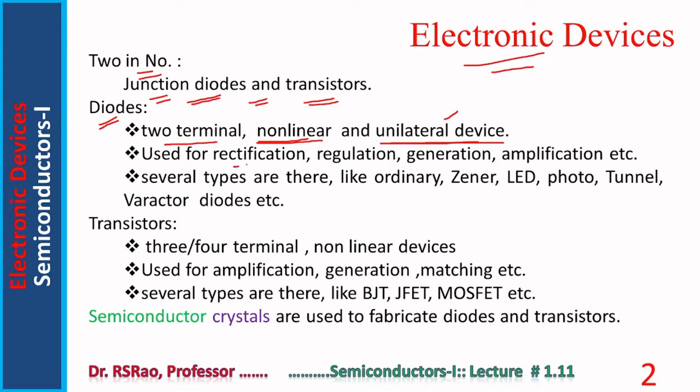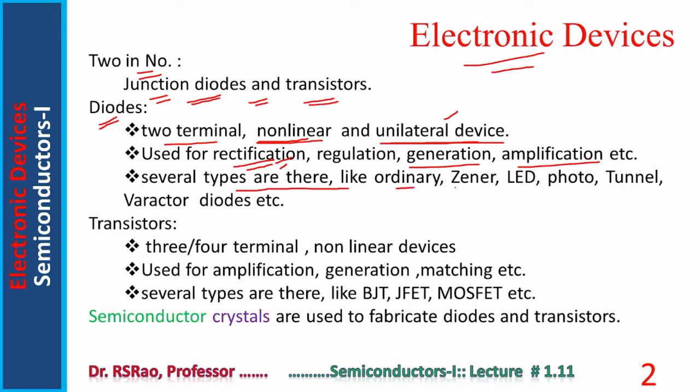They are used for rectification, which means conversion of bidirectional current into unidirectional current, regulation, generation, amplification, etc. Diodes used for rectification and such purposes are called ordinary diodes, whereas diodes used for generation and amplification are called special diodes.